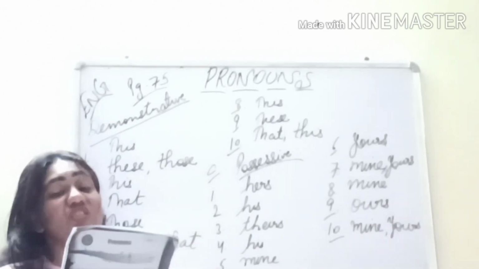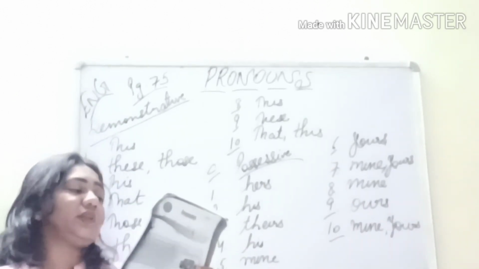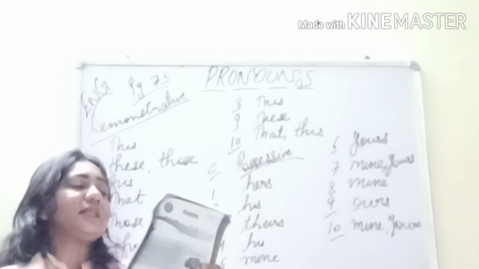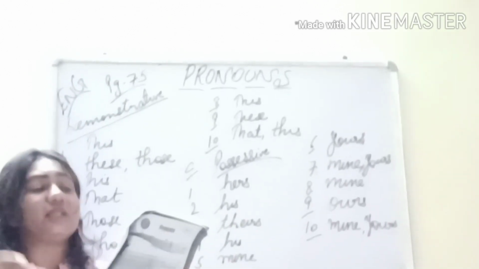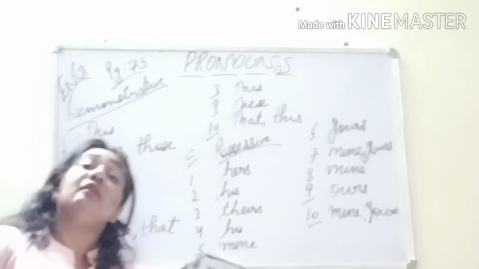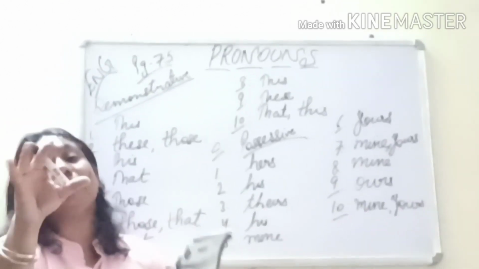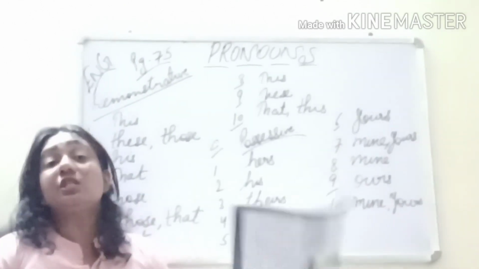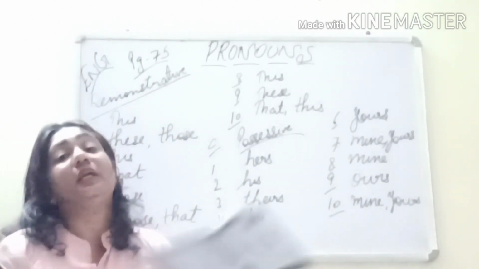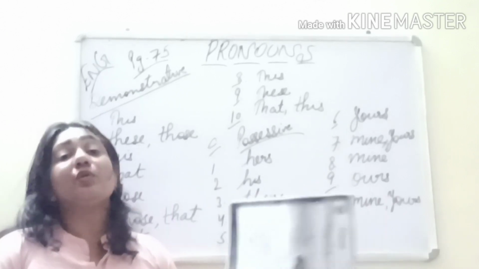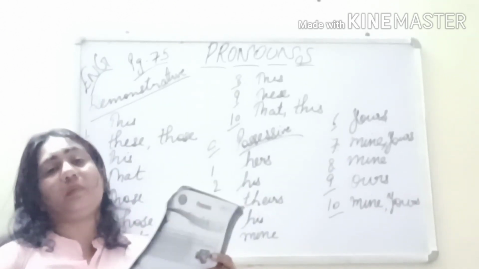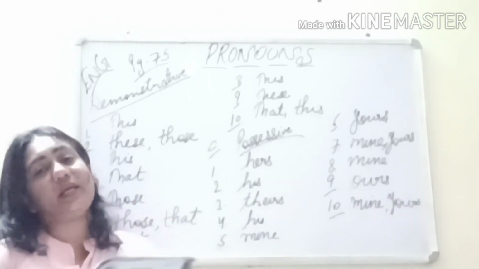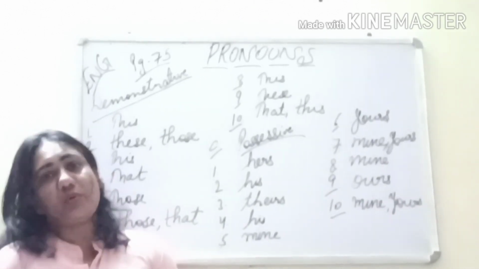Along with that, from this chapter, one last exercise is there. Read this passage. Replace the highlighted words with suitable pronouns, and they have given you some hints in the form of highlighted words, and for those highlighted words you have to use the pronouns, be it possessive, be it objective, be it personal, be it interrogative. So this way you will just see which pronouns fit into the blank, and just try it so that we can discuss it tomorrow in the class.